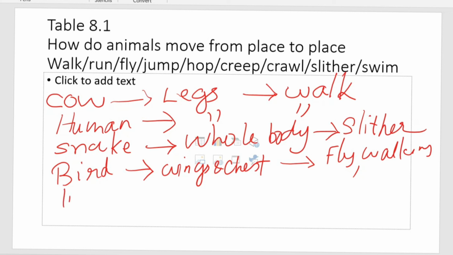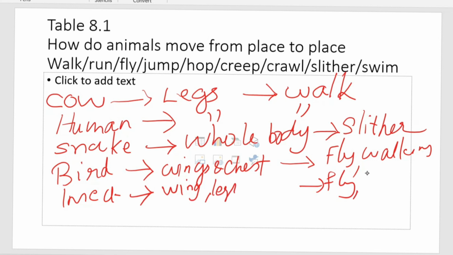And next is insect. Some insects are having wings. Some insects are flying. Some insects are walking. So it depends on the type of the insect. Next, the last one is fish.